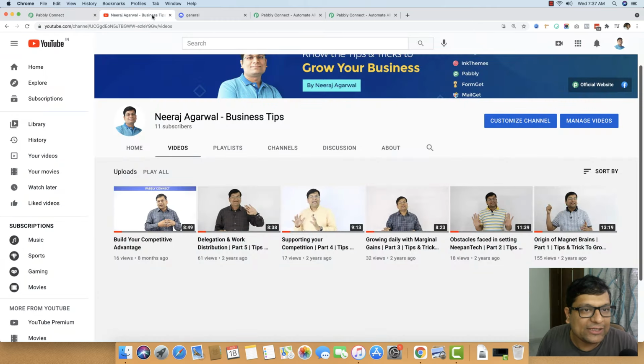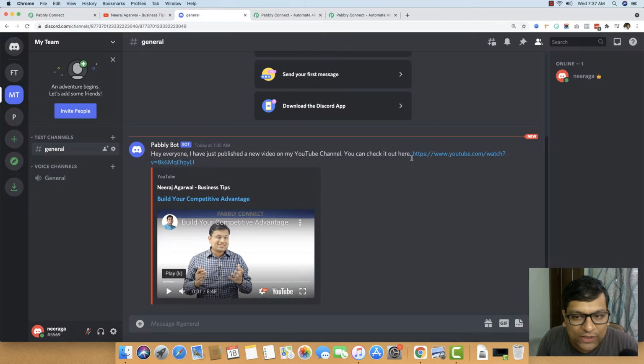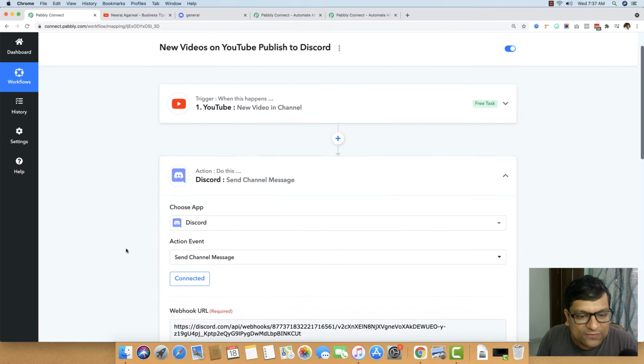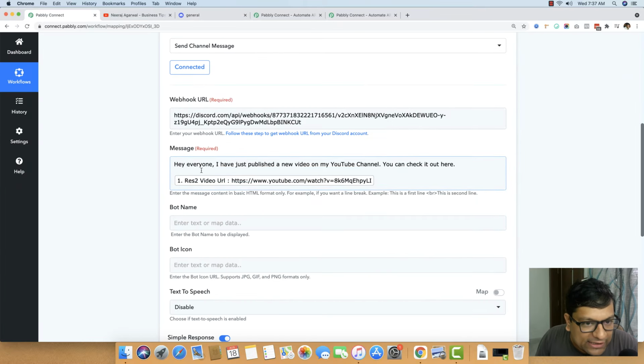Just one thing I told you earlier was, even though we are putting a line break right here, the line break is not coming. Okay. The reason for the line break not coming right here is because if you see the message right here, the instructions say, enter the message content in basic HTML format only. For example, if you want a line break, this is the first line, BR, this is the second line.